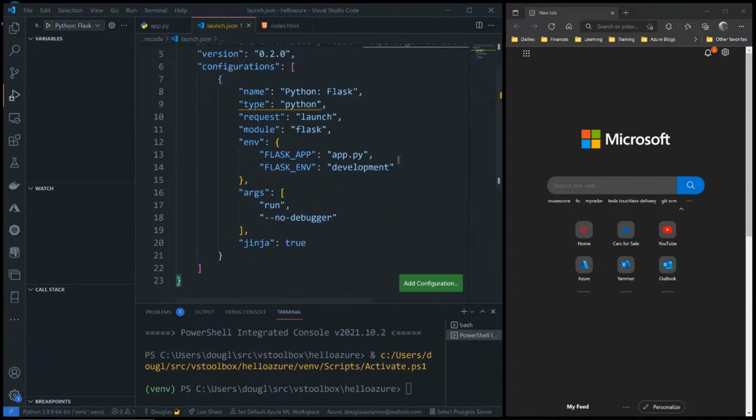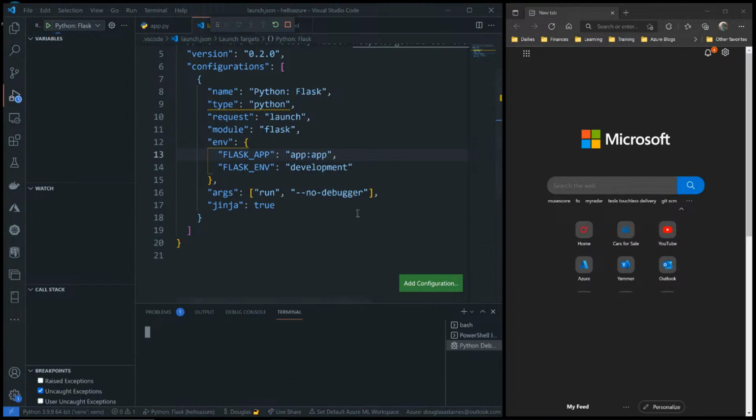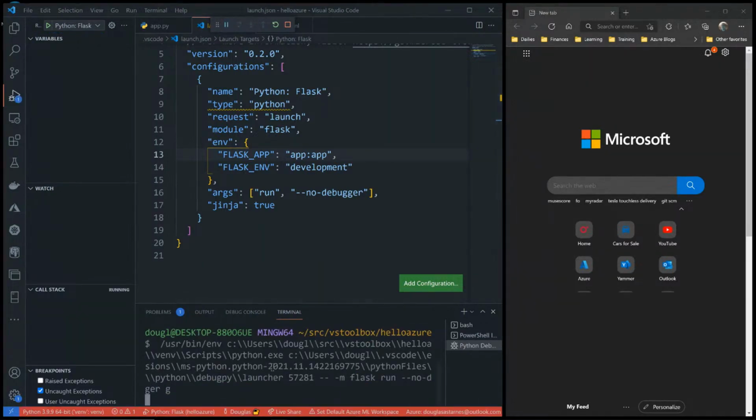But I'm going to go ahead here with Flask, and it's going to create a configuration for me here. And you can definitely edit this. So if you wanted to run on a different port, you could add the option for another port. I'll just leave it at the default 5000. You'll notice that I have an app named app running inside of a module named app. That'll become very important when we deploy this to Azure. But for right now, I'm going to hit F5 to start debugging, and it'll run my application.